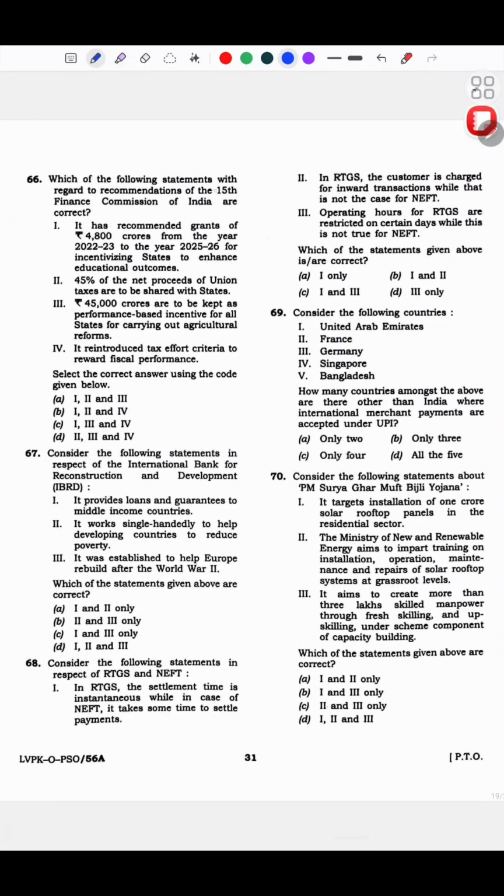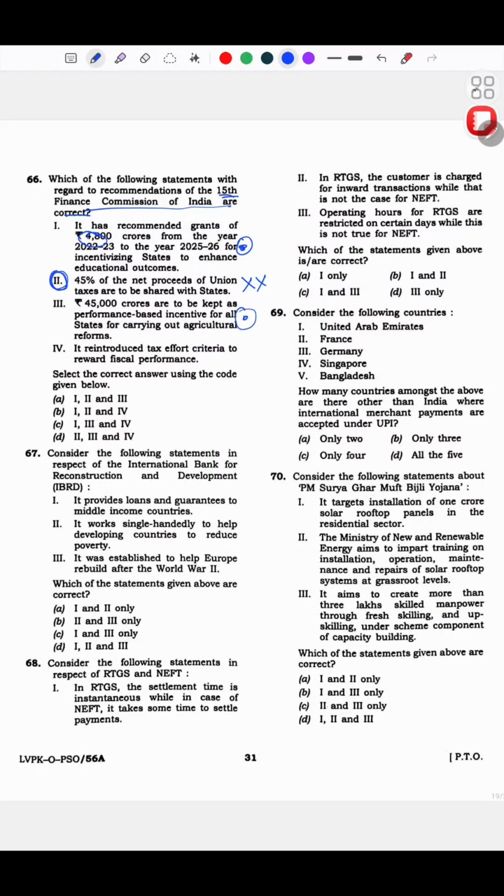Which of the following statements with regard to the recommendation of the 15th Finance Commission of India are correct? It has recommended grants of so and so crores. Okay, I was like, okay, ठीक है. 45% of the net proceeds of the union taxes are to be shared with states. This I knew कि this is definitely wrong. 45,000 crores are kept to be, okay, I don't know about this.